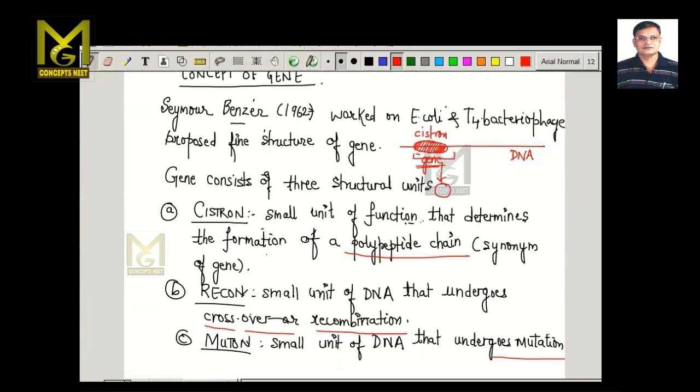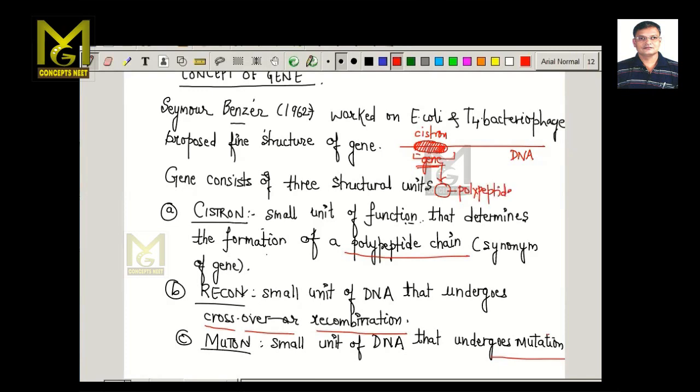So it is a part of DNA which is capable of forming a polypeptide chain. We can call this as a gene. So gene in this case is a cistron, a part of DNA which can code or which can give rise to a polypeptide. And what is this polypeptide?